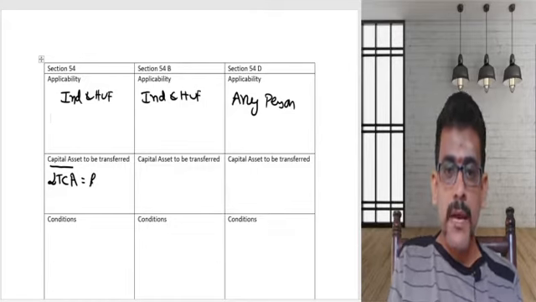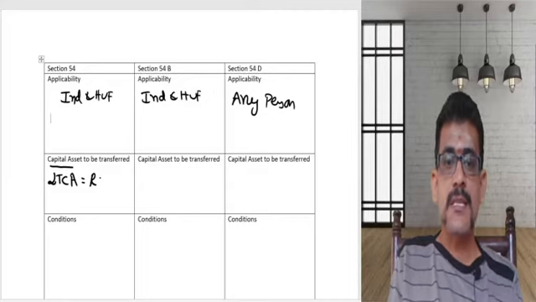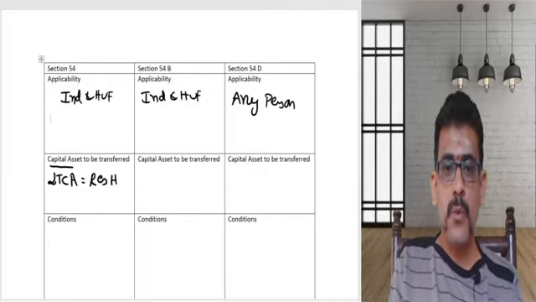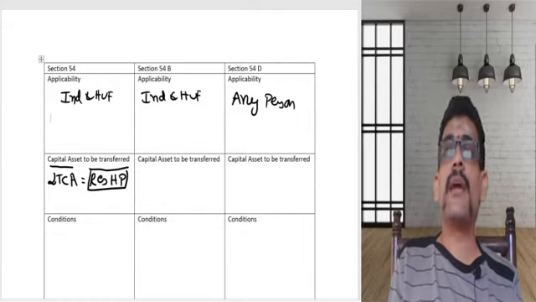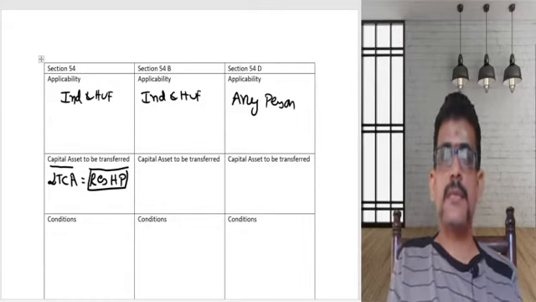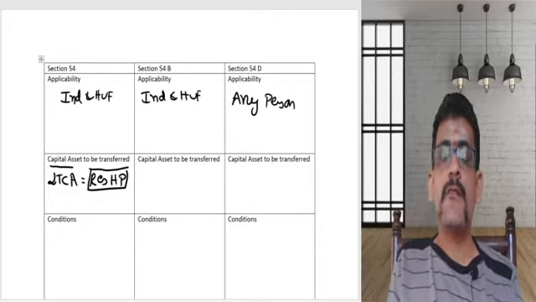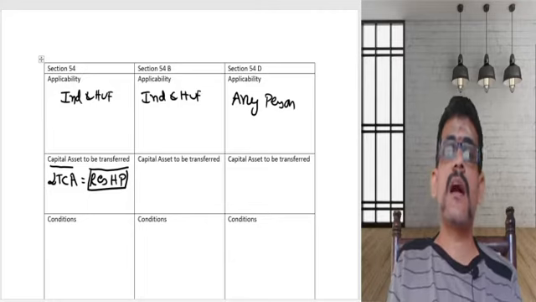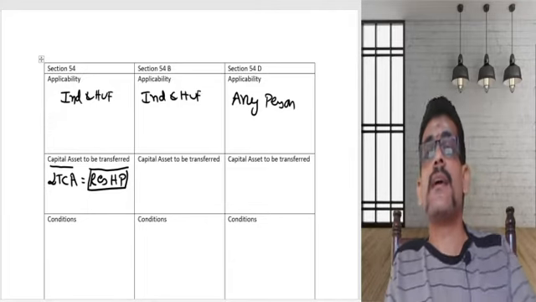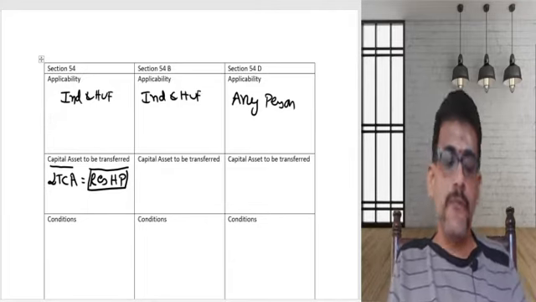That long-term capital asset should be a residential house property. So any individual or any HUF transferring a residential house property which is a long-term capital asset is eligible for 54.